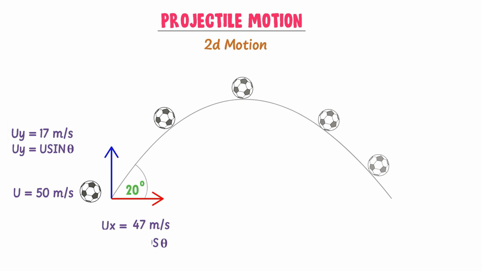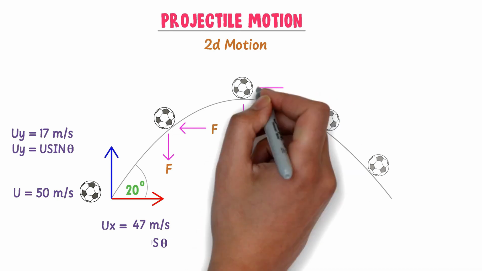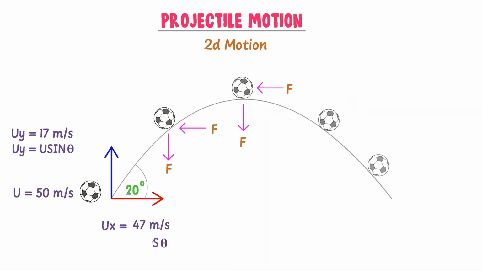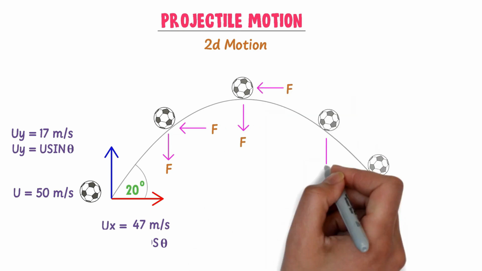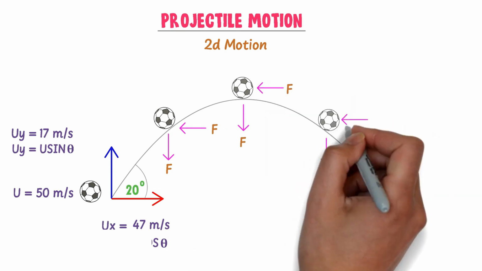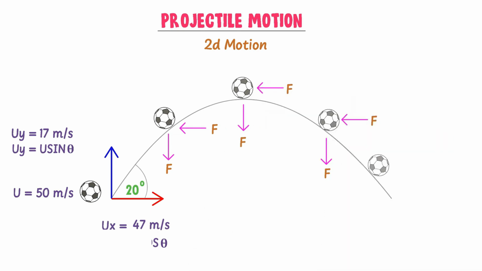The ball is moving in the air. The ball experiences two types of forces. For example, at this point, the ball experiences downward force of gravity and air resistance in this direction. At this point, the ball experiences force of gravity and air resistance. At this point, the ball experiences force of gravity and air resistance. As in ideal case, I neglect the air resistance on the ball at this point.